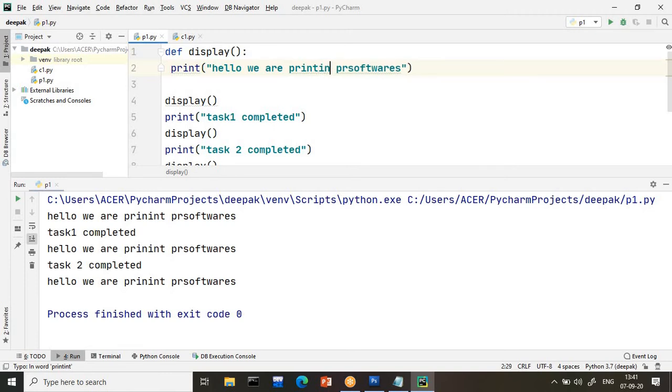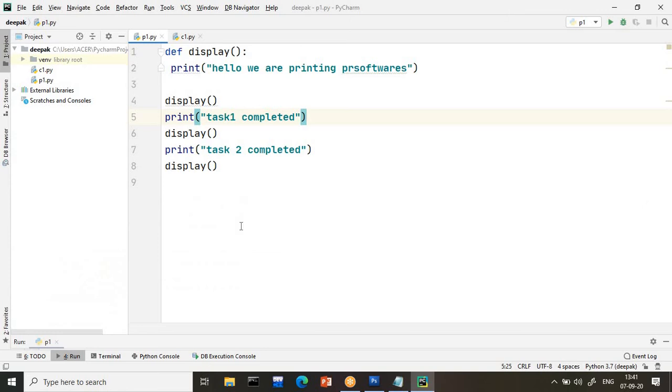We are printing PR software. We will get it 3 times. Just compile and run it. So 3 times you are getting. However many times you call it, that many times it will print.